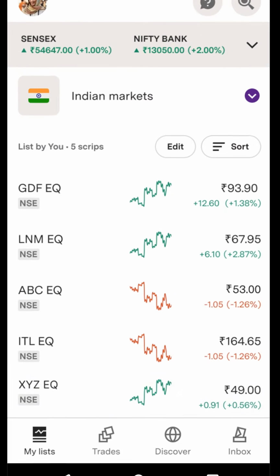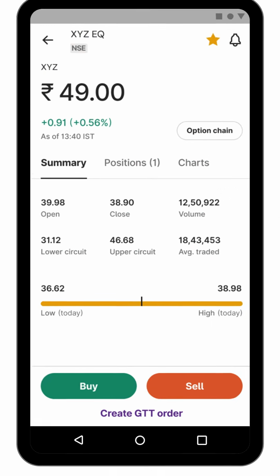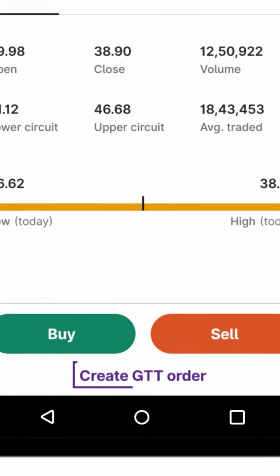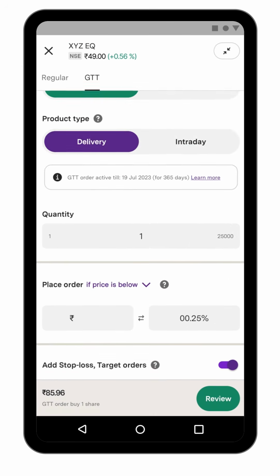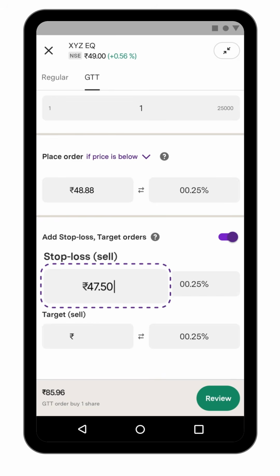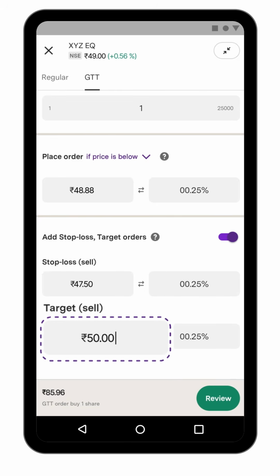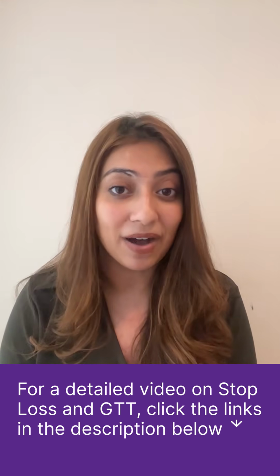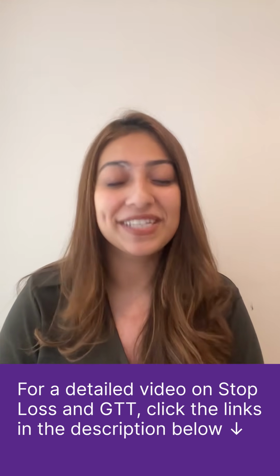Let's assume you want to buy XYZ stocks. Below the buy and sell icon, click on the Create GTT Order button. Once you define your entry price, you add a stop loss at the maximum price below which you do not wish to incur losses and enter the target amount where you want to book your profits. Well, this way you don't have to constantly time the markets. Just leave it on GTT and trade stress-free.